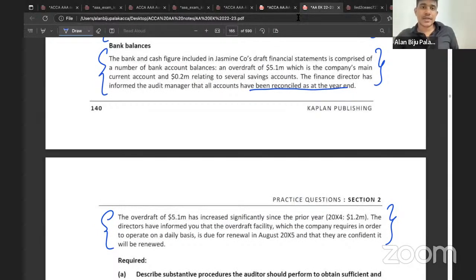So if the scenario specifies that the company have not performed the bank reconciliation statement, will you be able to recalculate the bank reconciliation statement in that case? No. Instead, you need to request the management to prepare the bank reconciliation statement, right? Yes. Clear? Yes, fine. So this is how you need to write the substantive procedures in relation to the bank balance. Clear? Okay.